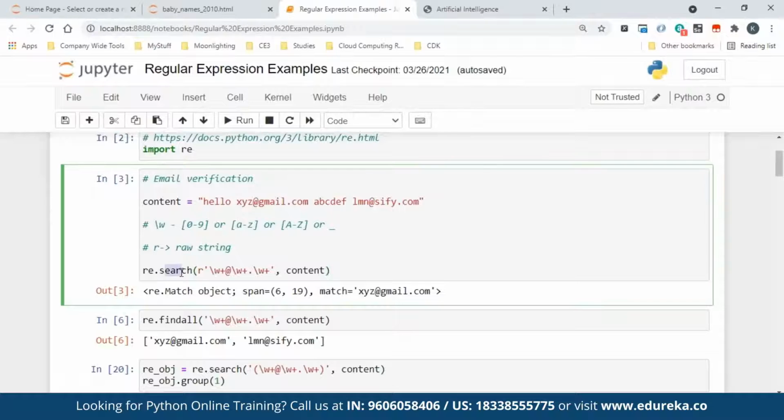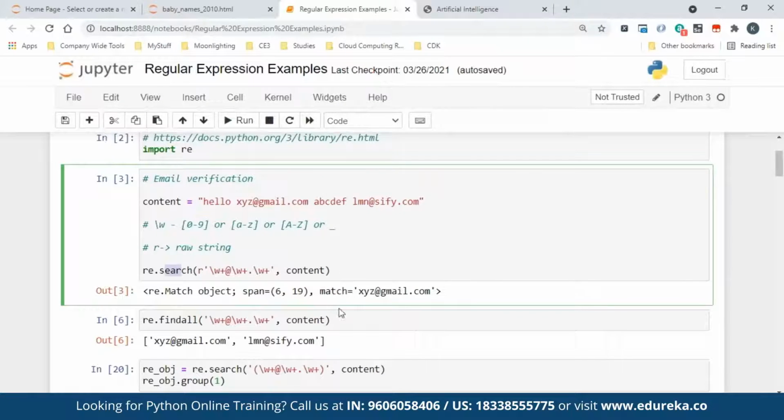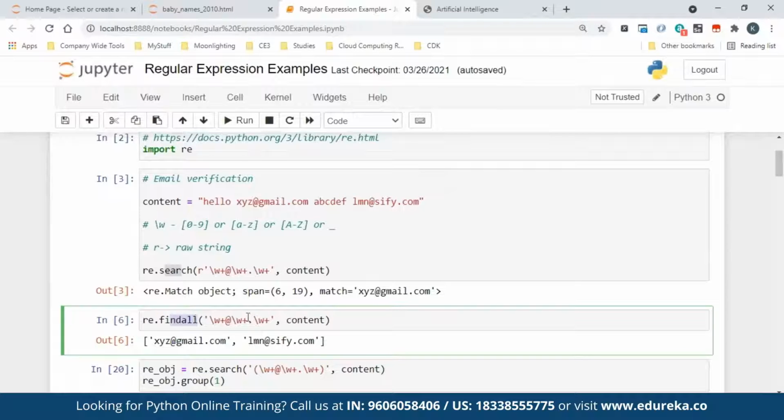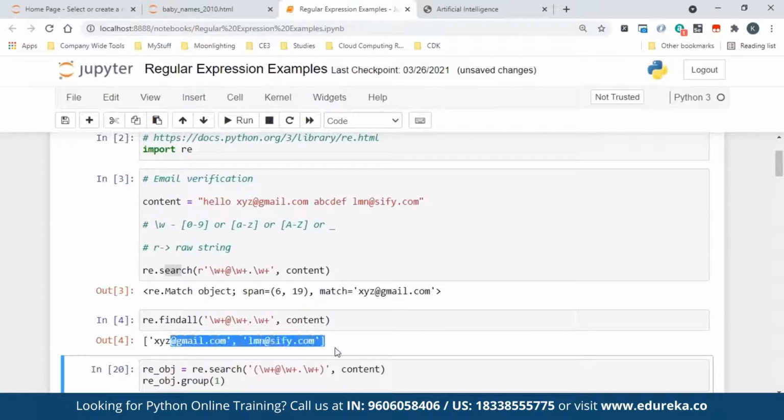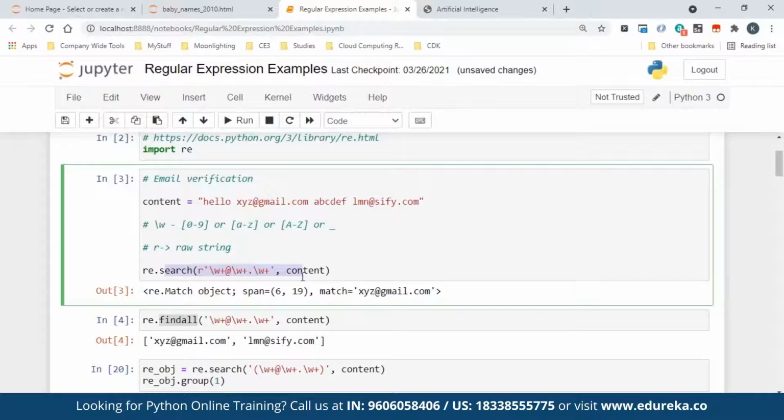Now, why didn't the other one match? Understand that search or match, which was there in the slide, will help you do only the first match. As soon as the first one matches, they stop. They will not go beyond. That is how match and search work. If you want to get all the matches, the only answer is another function called findall. See, findall is matching and giving everything. So findall is your answer to give you all the matches. Search is just to detect whether it is there. It doesn't matter how many times it is there, whether it is there or not. That's why in the beginning of the slide it said you can search. Search means you're just checking whether that pattern is there or not. That's all. You don't really care how many times it is there.